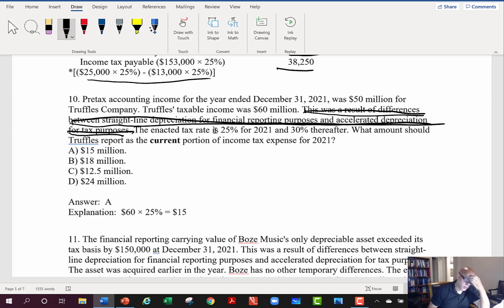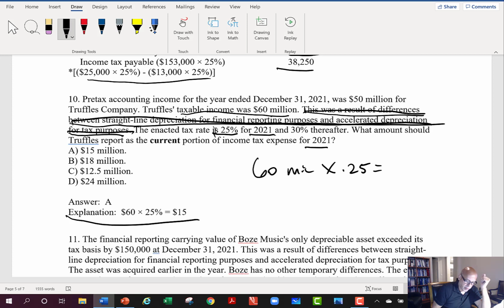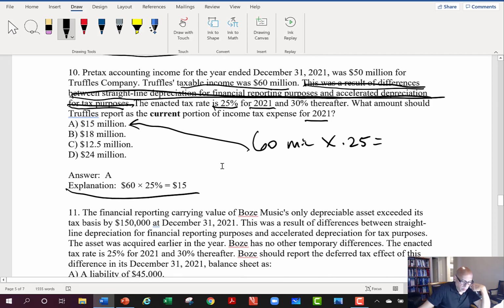All right. All you need to know here is that they had taxable income of $60 million, and my taxable income of $60 million times what? For the current portion, it's the current enacted rate for 2021, which gives me 0.25. You can see the calculation right there. The answer is A, 15 million. So sometimes just the way we might word some of these questions could lead to a certain amount of confusion for you.